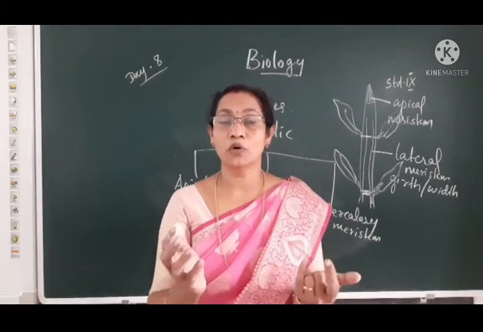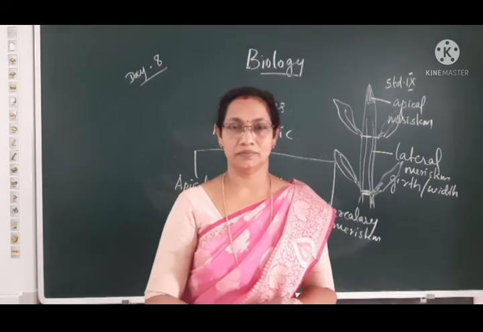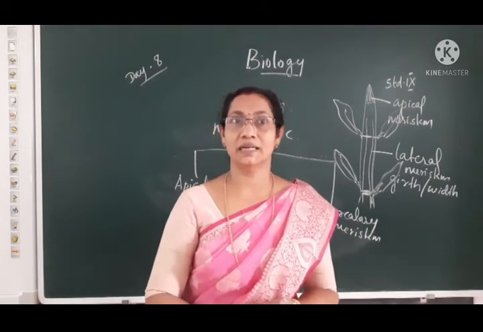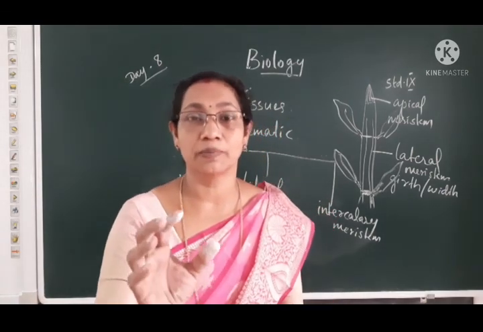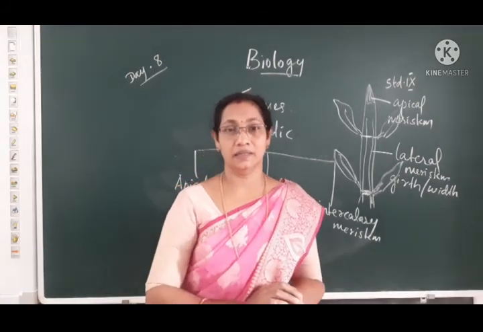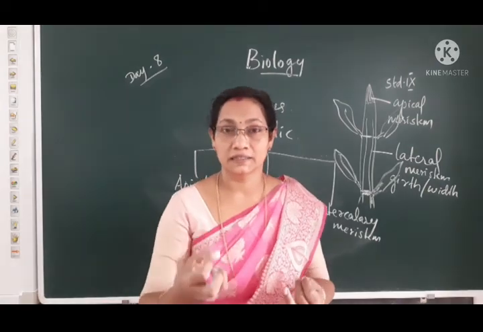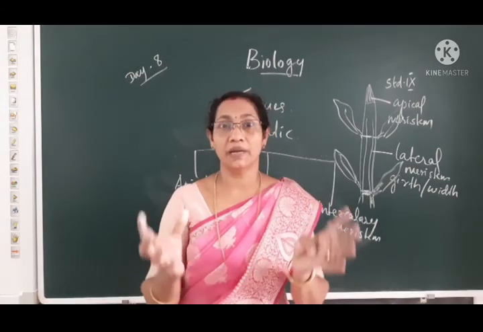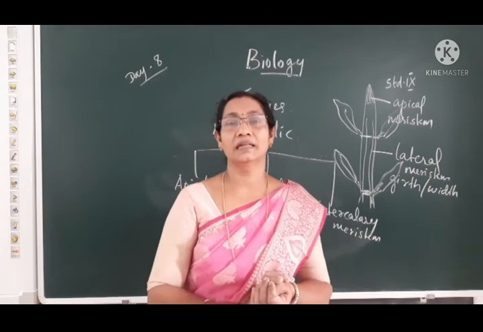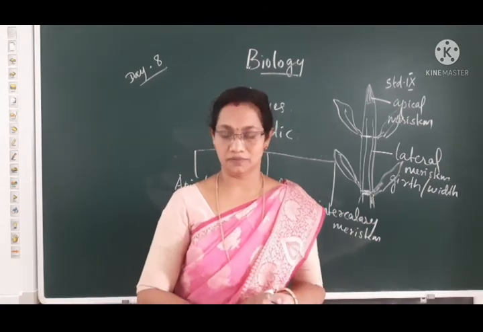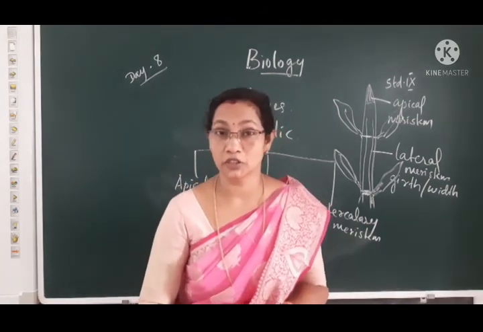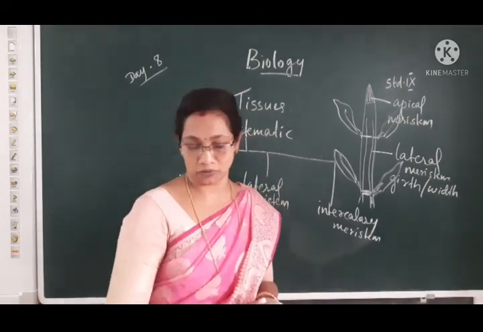And there are no vacuoles. So these are the important features of these meristematic cells. They have thin cell wall, dense cytoplasm, prominent nucleus and no vacuoles.